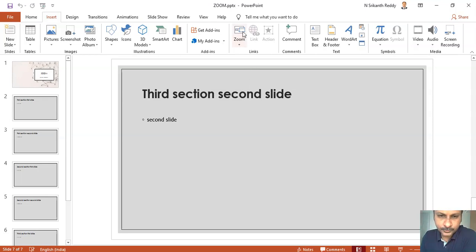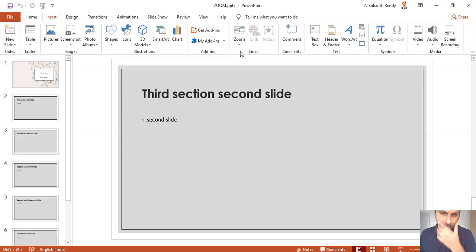So it is no wonder that this feature called Zoom has been put under the section called Links under the Insert tab, because it is behind the feature. It is just linking across the slides. And the difference between a link and Zoom is that a link is a little laborious process, and in a link you do not have the effect so much. Here you can think of Zoom as inserting a link and also having an effect, and the link is also kind of automated.